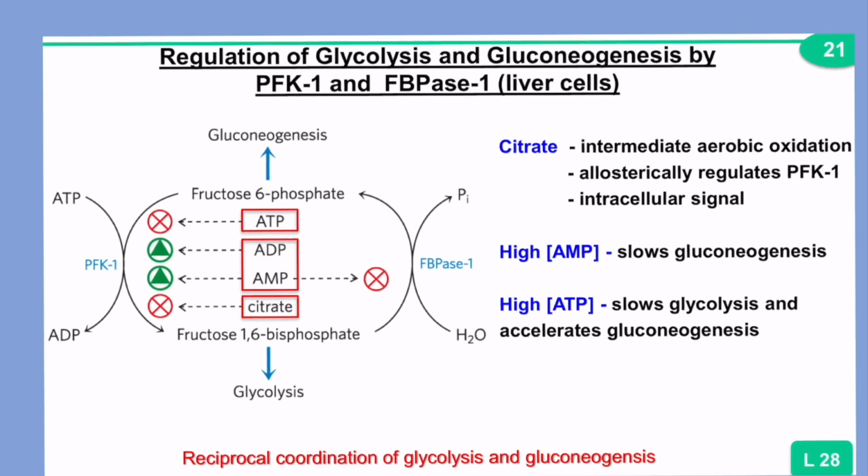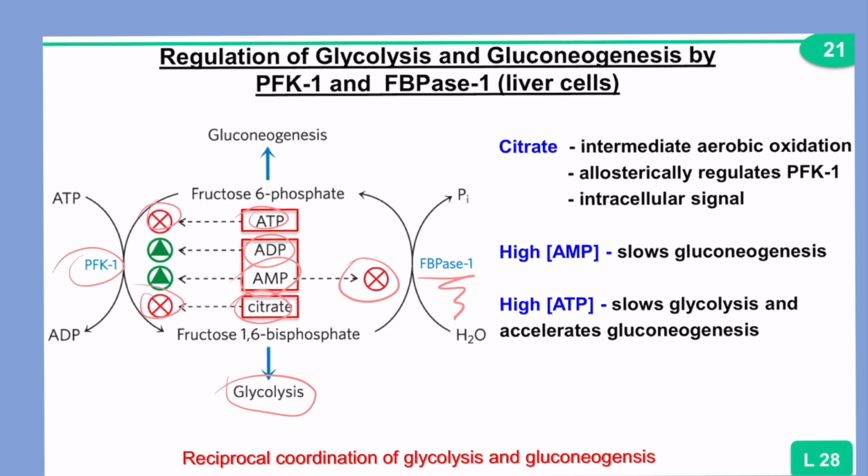So you're going to convert fructose 6-phosphate to fructose 1,6-bisphosphate, and thus you're going to activate glycolysis. However, these two substrates, ADP and AMP, are going to inactivate FBPase1. At the same time, if you have a high energy supply, which means that you have a lot of ATP and citrate, you're going to inactivate PFK1.